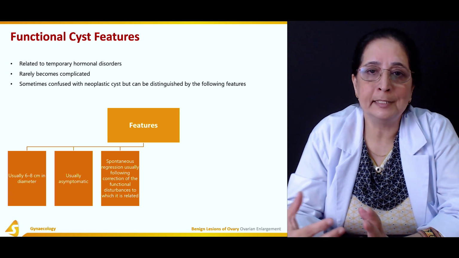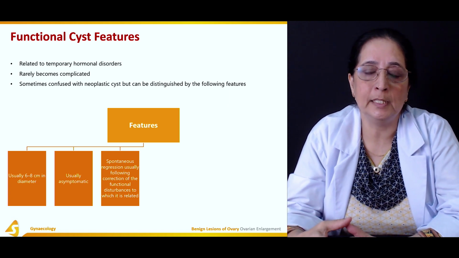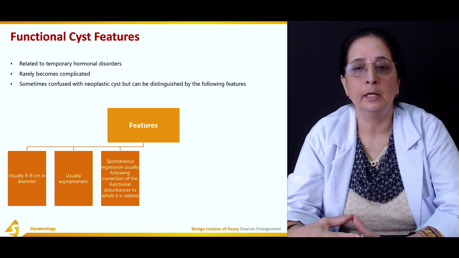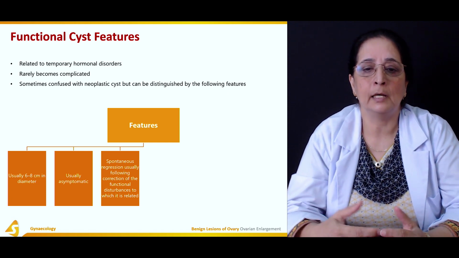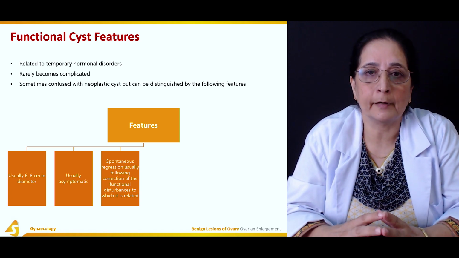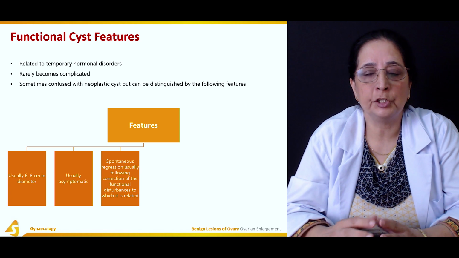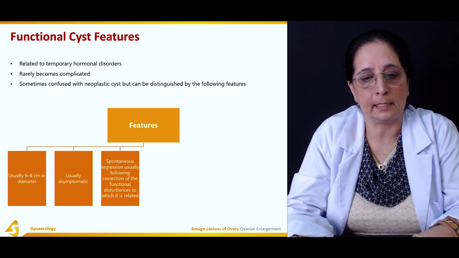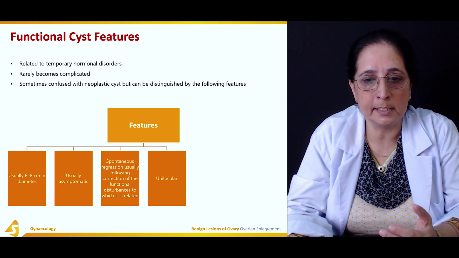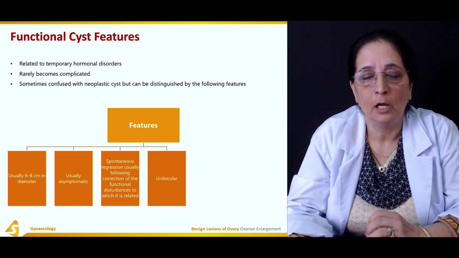There is spontaneous regression of these cysts once there is correction of the disorder, like hormonal factors or other factors. Once they are corrected, the regression of the functional cyst occurs. It's usually unilocular, not multilocular, so it's unilocular.